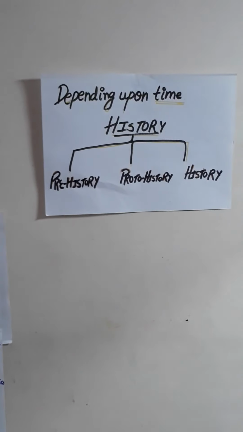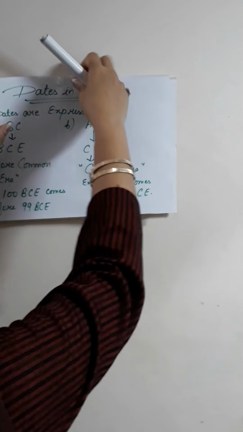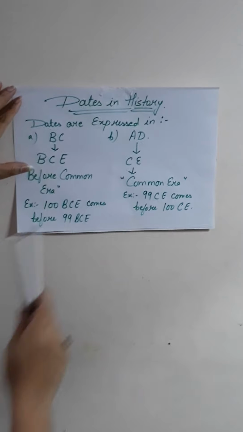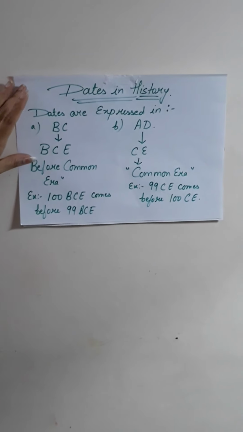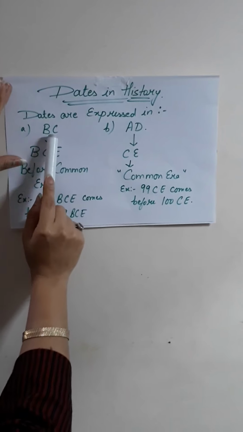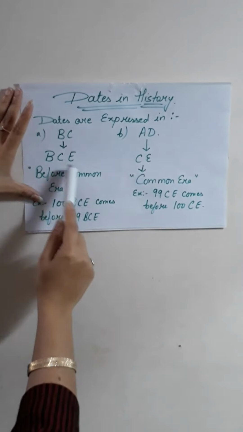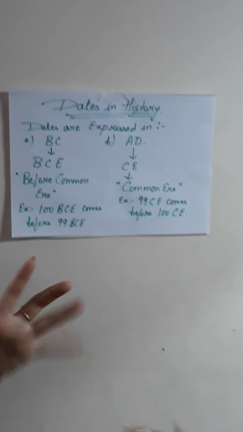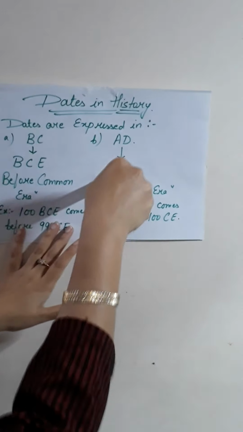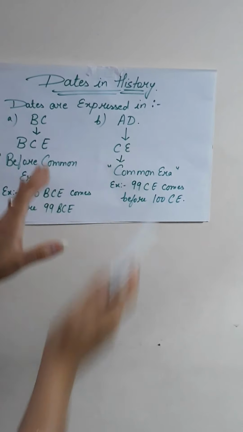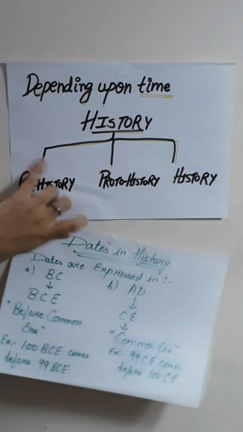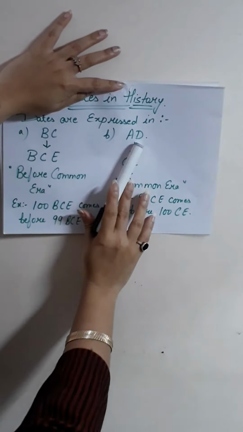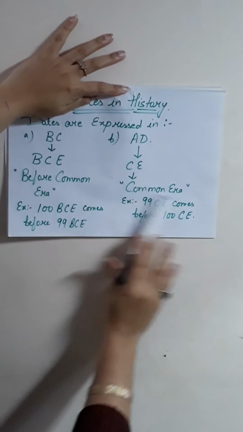Now let us take another topic, that is dates in history. How are dates expressed in history? Dates are expressed in two forms: BC and AD. Nowadays, many new historians use other terms, BCE and CE, instead of BC and AD. BCE is used instead of BC and stands for before common era, and CE stands for AD, which means common era.